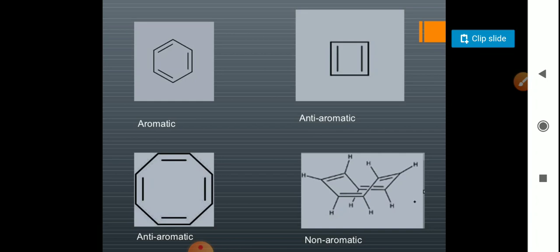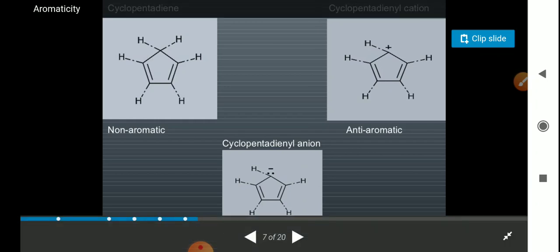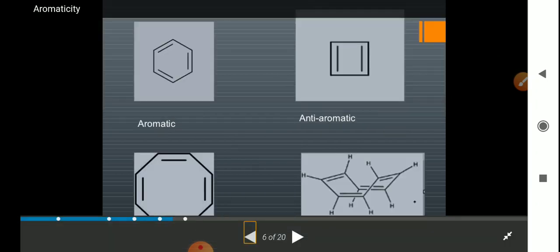Now in case of the anti-aromatic, all things are the same: it should have conjugation, it should be cyclic, and it should be planar, because conjugation is not possible if it is non-planar.